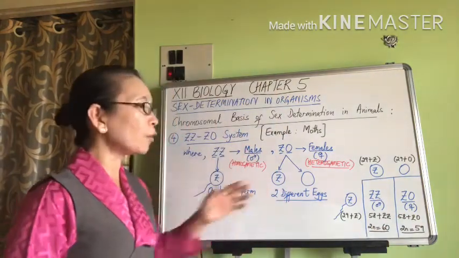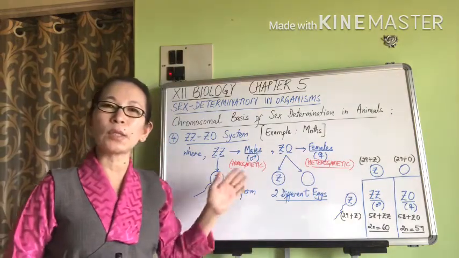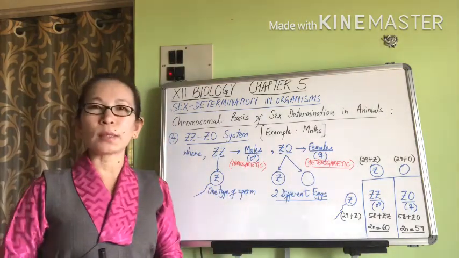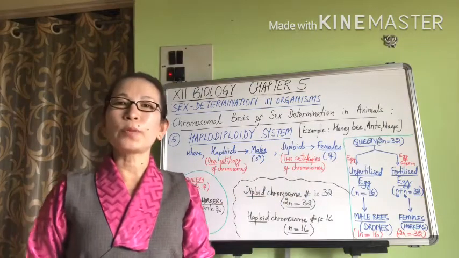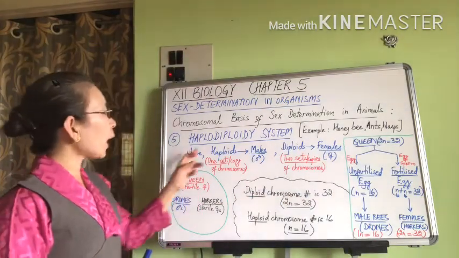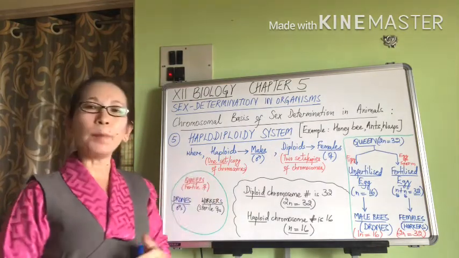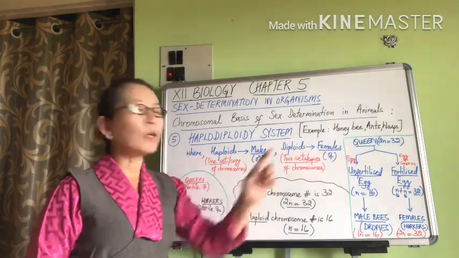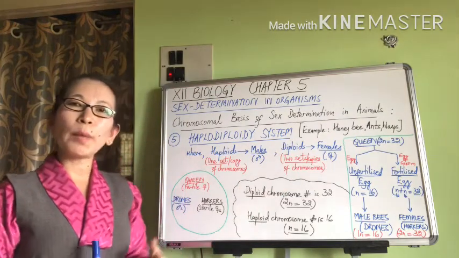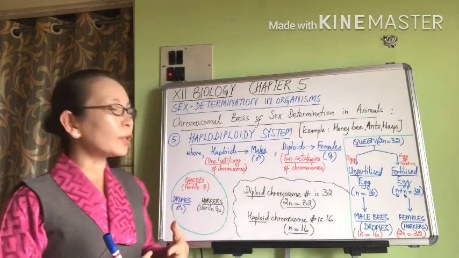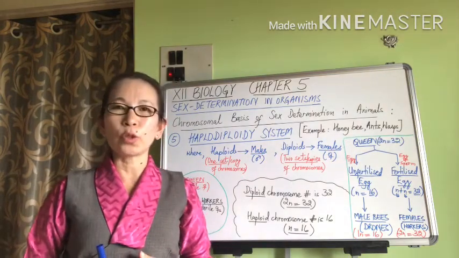So, this system of sex determination, in the case of many moths, is known as Z0 system. A fifth type of sex determination system is the Haplodiploidy system, where haploids are males and diploids are females. Now the terms haploid and diploid refer to the number or the set of chromosomes in an individual.